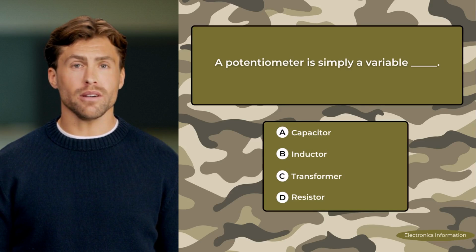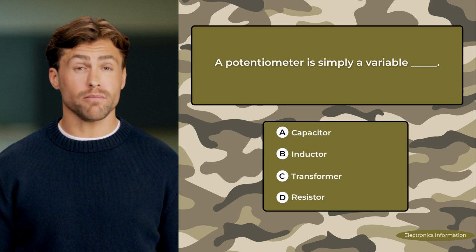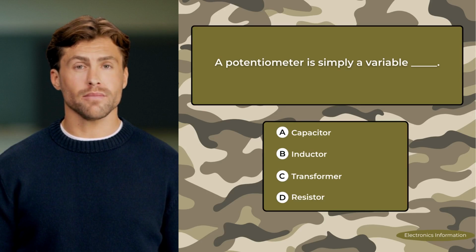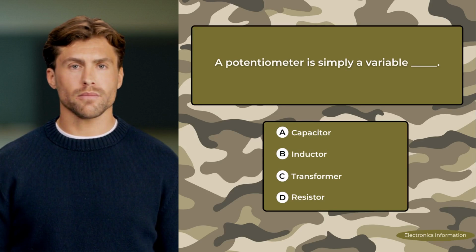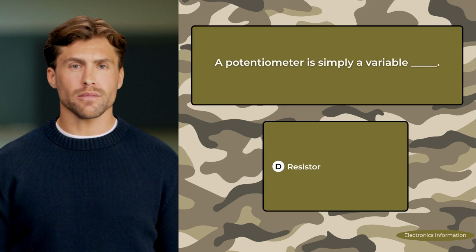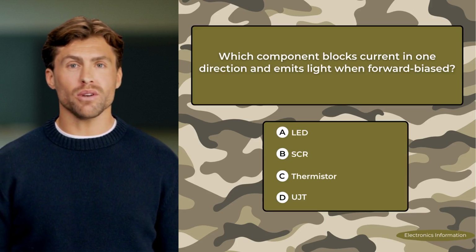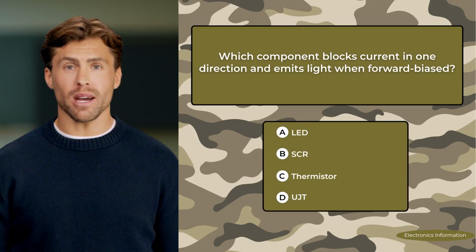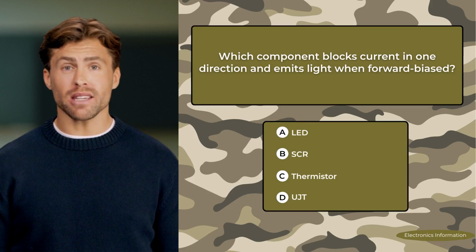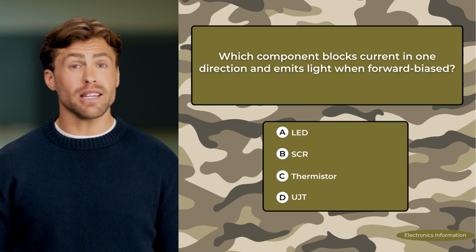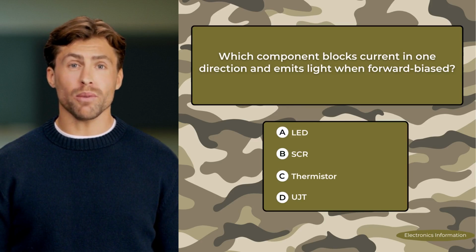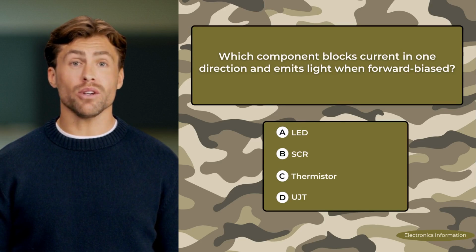A. Capacitor. B. Inductor. C. Transformer. D. Resistor. Correct answer: resistor. Which component blocks current in one direction and emits light when forward biased? A. LED. B. SCR. C. Thermistor. D. UJT.